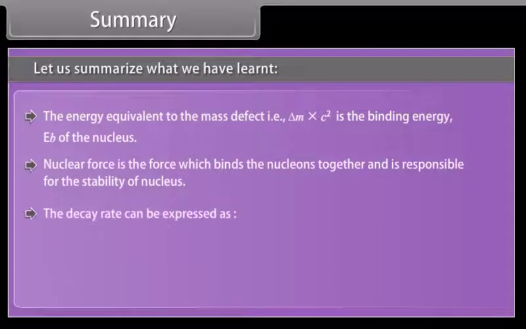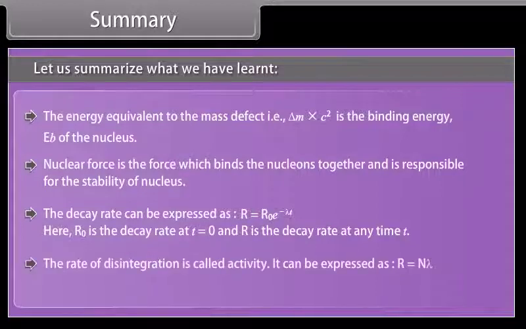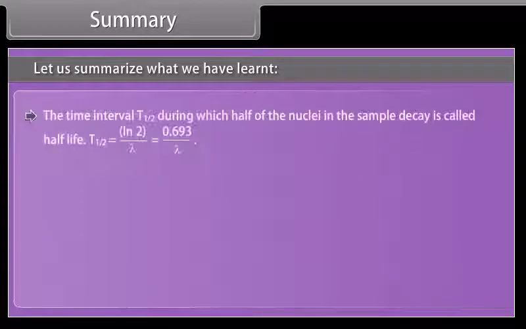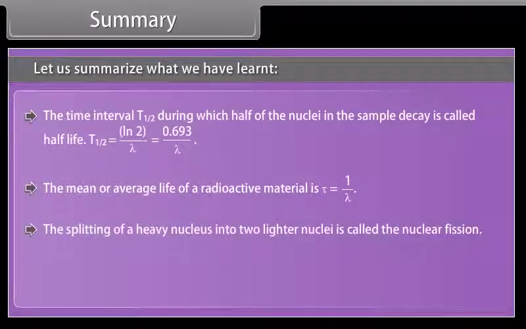The decay rate can be expressed as R = R0 e^(-λt). Here, R0 is the decay rate at t equal to 0, and R is the decay rate at any time t. The rate of disintegration is called activity. The SI unit for activity is becquerel. The time interval T-half, during which half of the nuclei in the sample decay, is called half-life. The mean or average life of a radioactive material is the average time for which the nuclei survive.